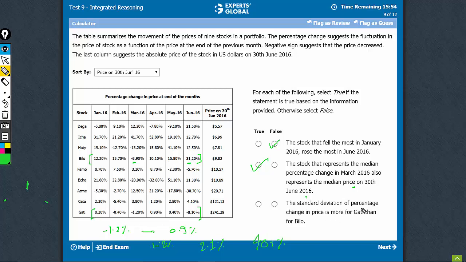So no, it's not that the standard deviation for G is more than B, it's the other way around, and therefore this statement is false. The right combination of answers is false, true, false.